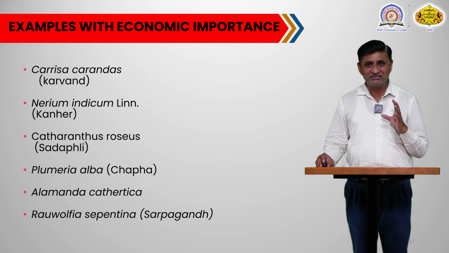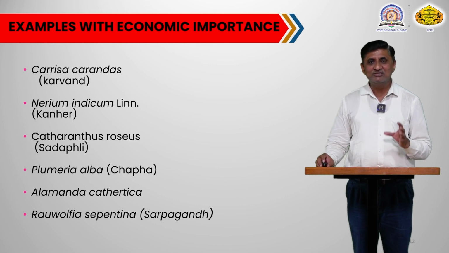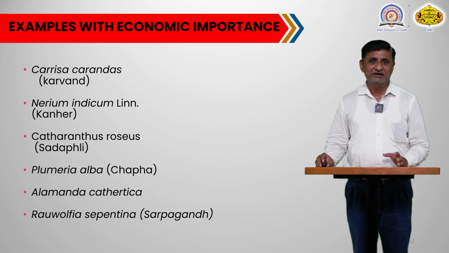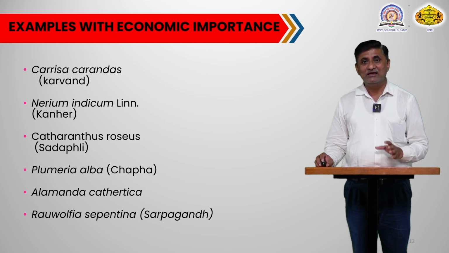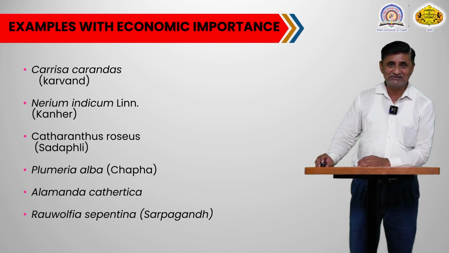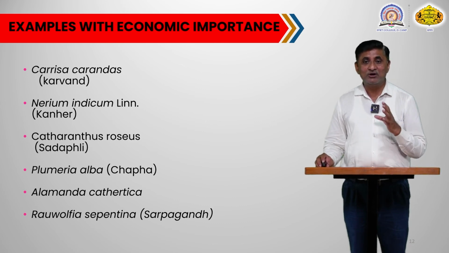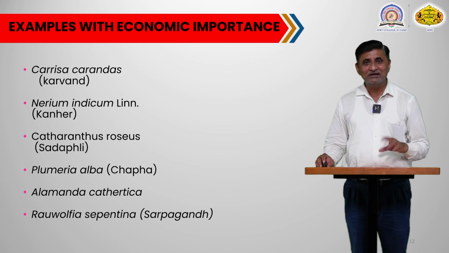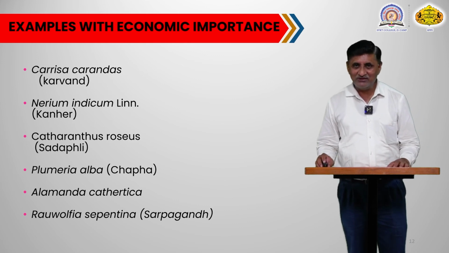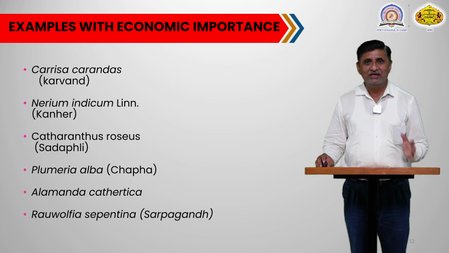In the forests of the Western Ghats, this particular plant is found growing widely, and this plant gives a medicine that is useful for snake bites, and that's why this plant has been given the name Rauwolfia serpentina and is commonly recognized as the Sarpagandha plant. So this is the economic importance, considering some representative plants. But there are many more plants belonging to this family. Most of them are ornamental and most of them are medicinally very important.